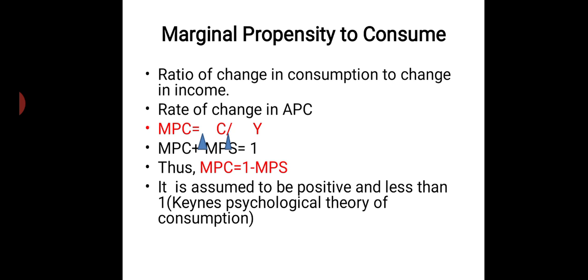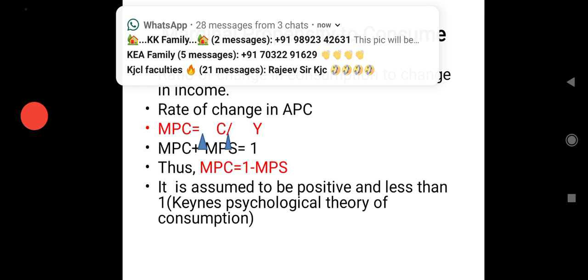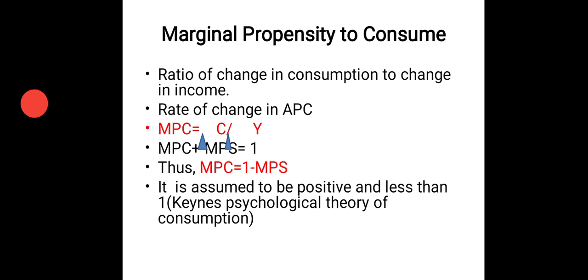Marginal utility means the extra satisfaction we derive by consuming one more unit. When we consume one more unit, the extra satisfaction we receive is what MU, marginal utility, shows. In the same way, marginal propensity to consume also shows the change in consumption.